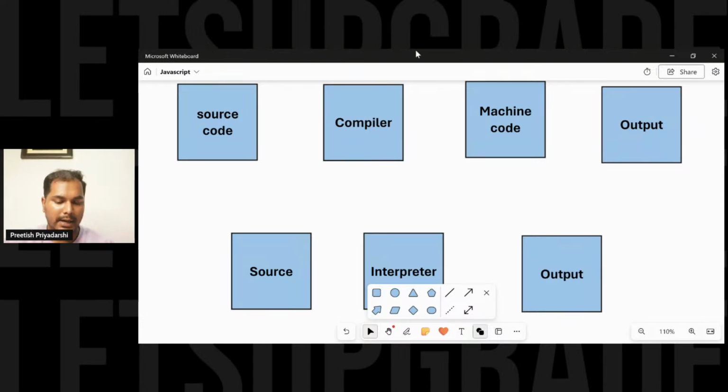Now you understand the machine language. To understand what machine language is: every language has a set of rules for how you communicate with each other. Similarly, every programming language has a set of rules, which we also call syntax.